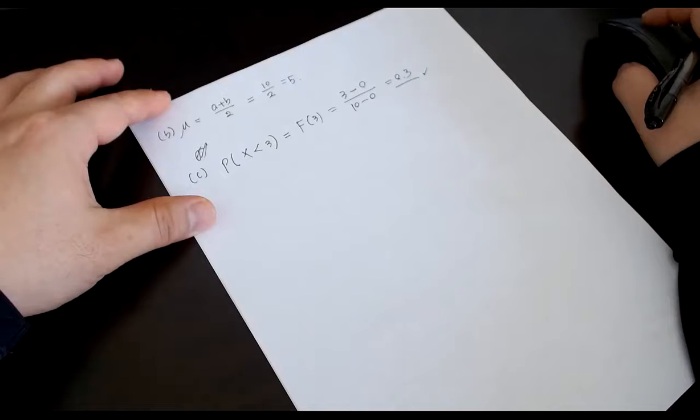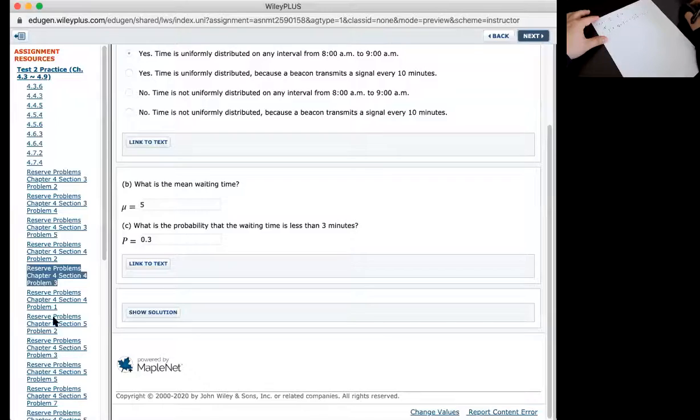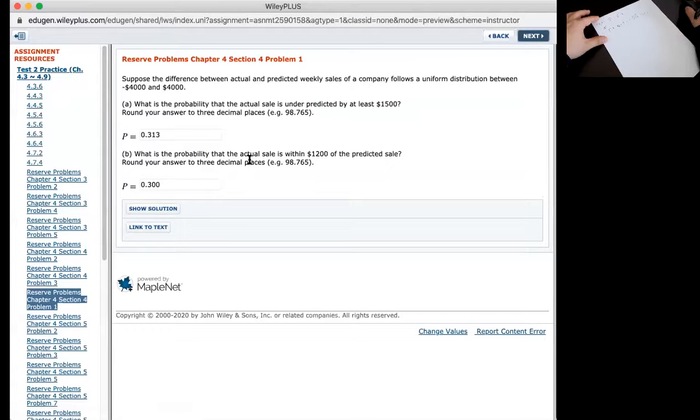Okay, so that's the answer. All right, and the last question, 4.4.1. Suppose the difference between actual and predicted weekly sales of a company follows a uniform distribution between negative 4,000 and 4,000. So in this problem, x is between negative 4,000 and 4,000, right?